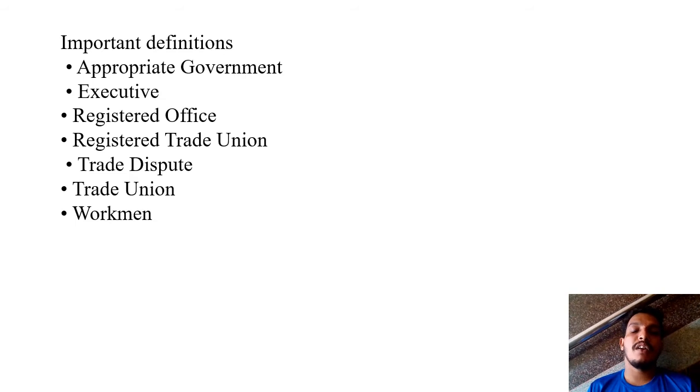Important definitions of the Trade Union Act 1926. The first one is appropriate government. Second one is executive. Third one is registered office. Fourth one is registered trade union. Fifth one is trade disputes. Sixth one is trade union. Seventh one is workman. So these all are the important definitions under the Trade Union Act 1926.